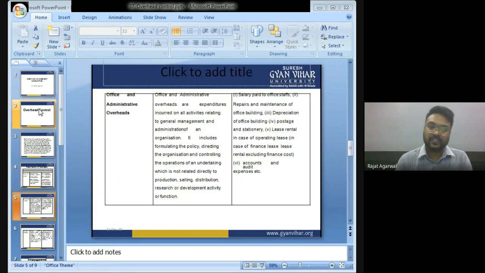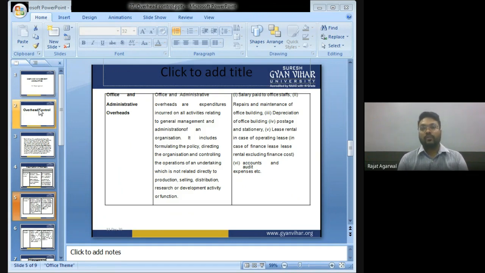Office and administrative overhead. Office and administrative overheads are expenditure incurred on all activities relating to general management and administration of an organization. It includes formulating the policy, directing the organization, and controlling the operation of an undertaking which is not related directly to production, selling, distribution, research or development activity or function.